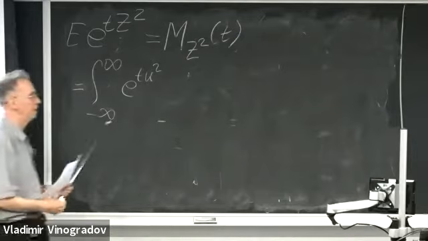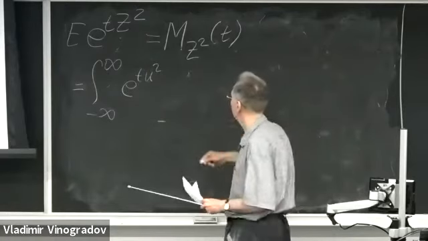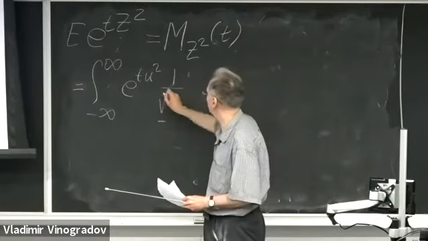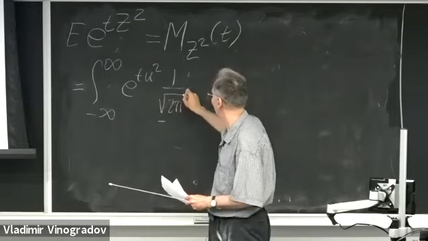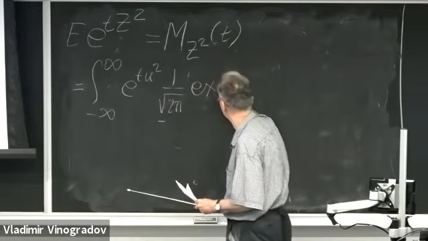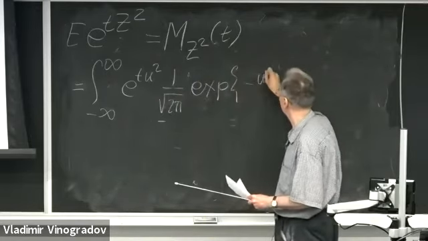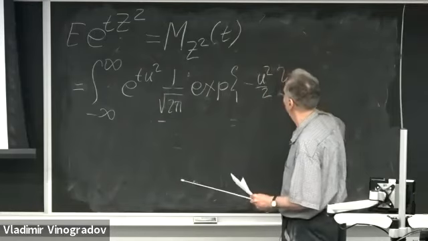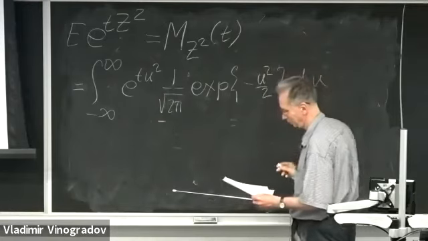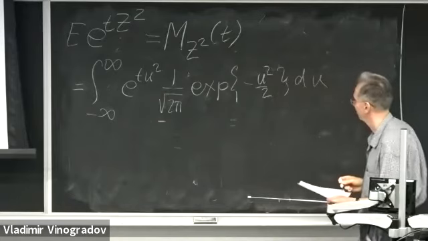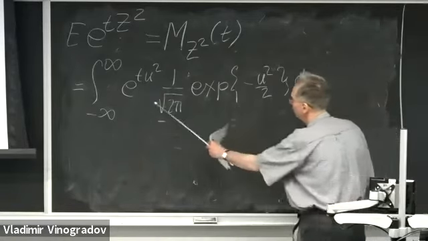Times the PDF of standard normal, which is 1 over the root of 2 pi times the exponent of negative u squared over 2 du. And we can combine these two factors in one.